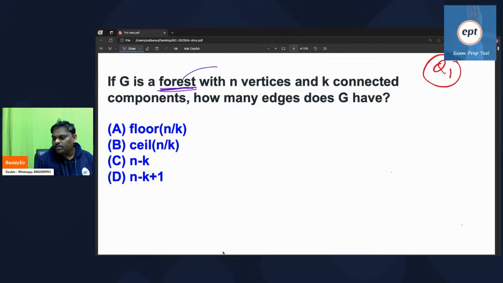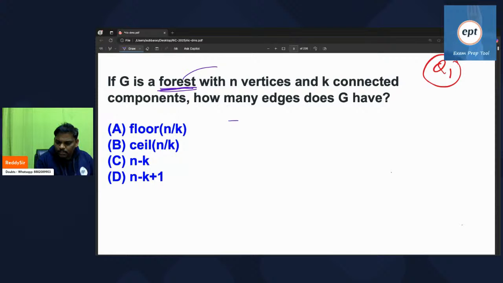But Kruskal's algorithm may create a disconnected graph, which means disconnected trees. Remember, a forest is nothing but a collection of trees.